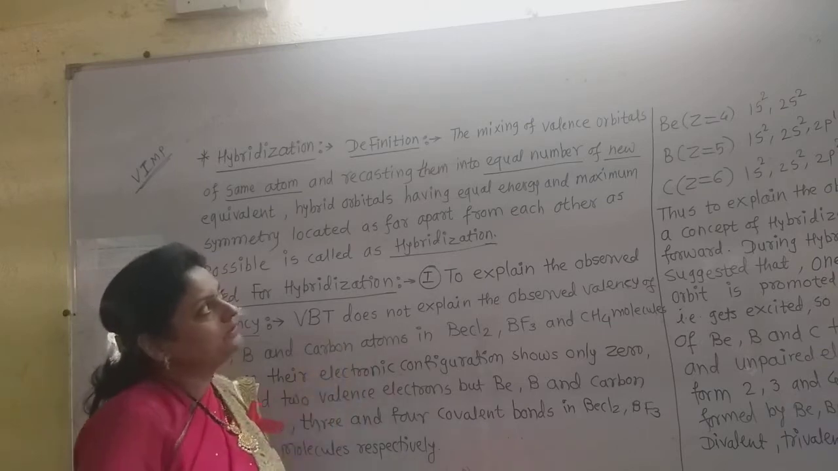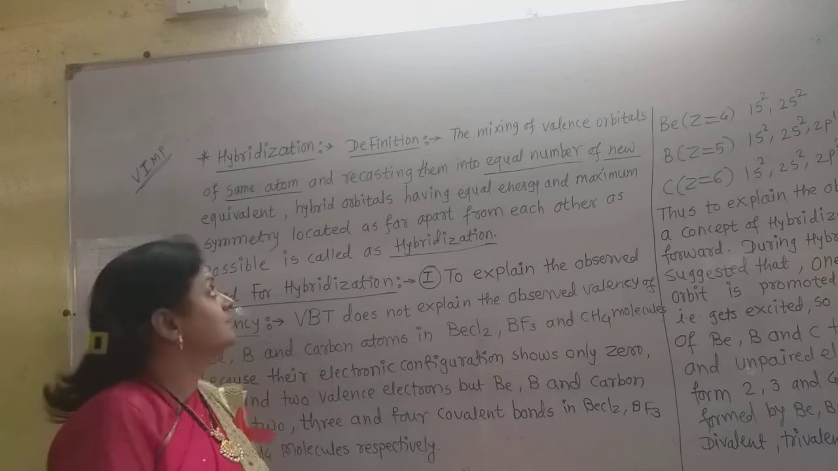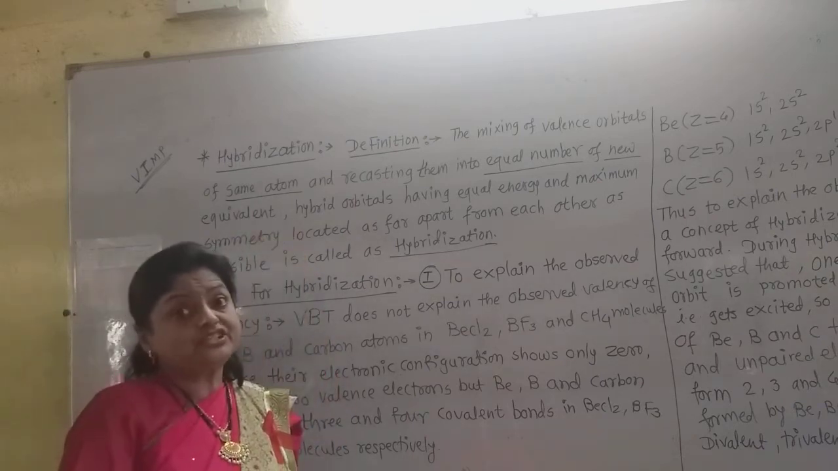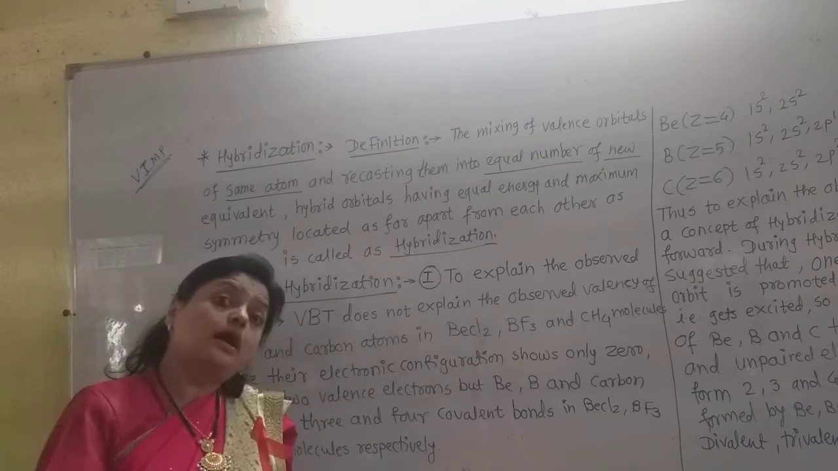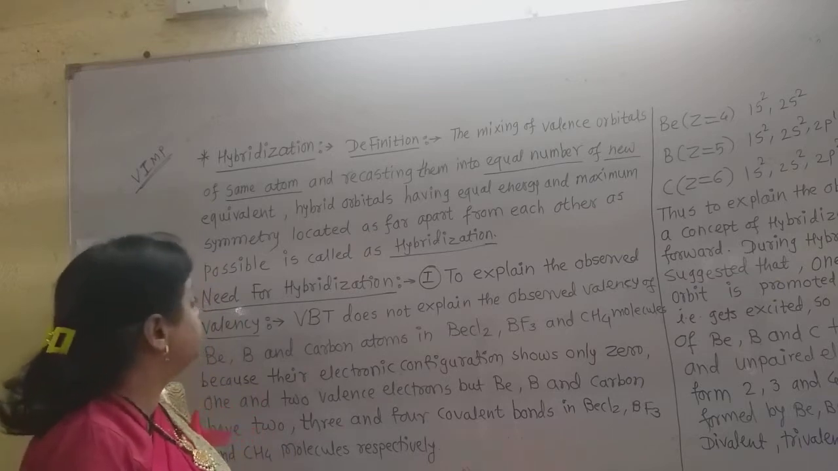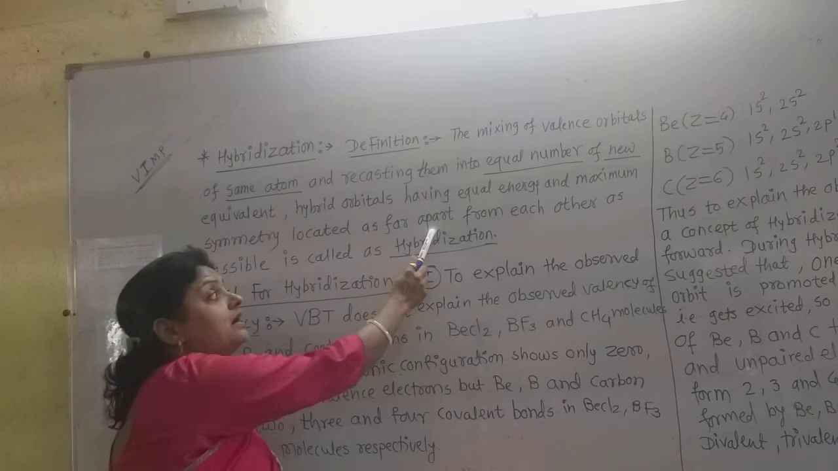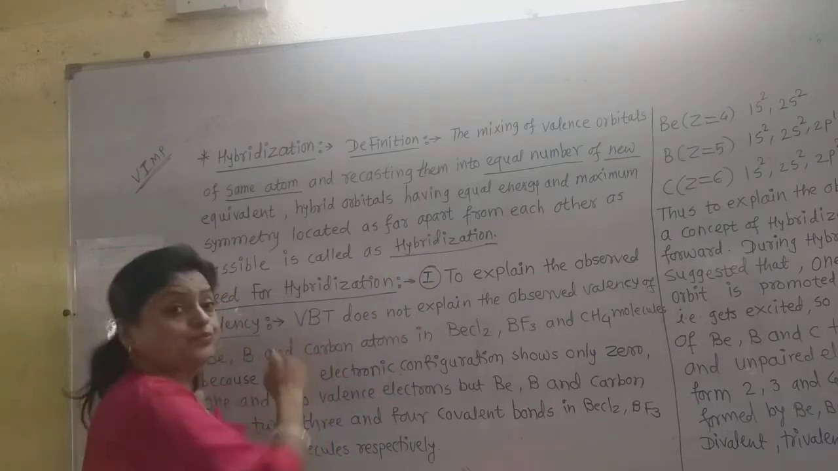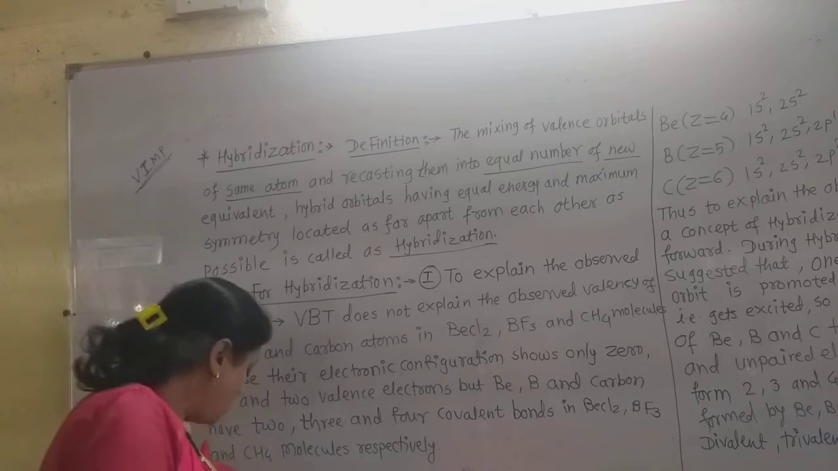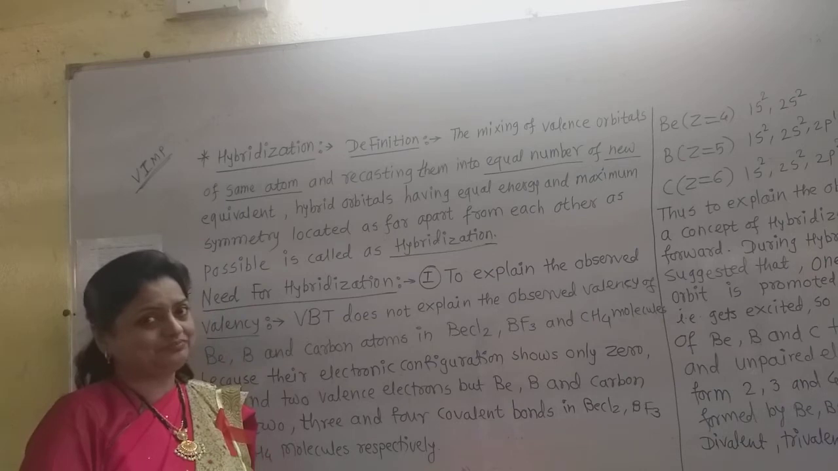The mixing of the valence orbitals of the same atom is very important, and recasting means formation of new hybrid orbitals having equal energy and maximum symmetry, located as far apart from each other as possible. This is called hybridization. Now, why is there a need for hybridization?